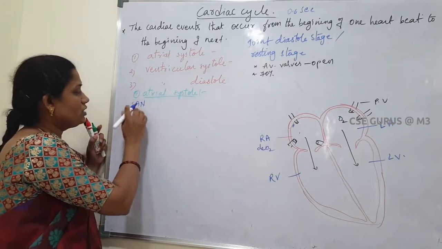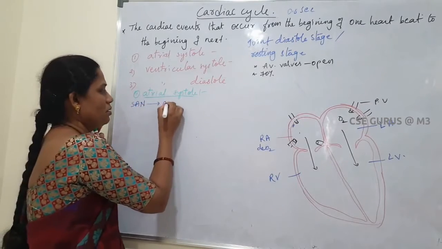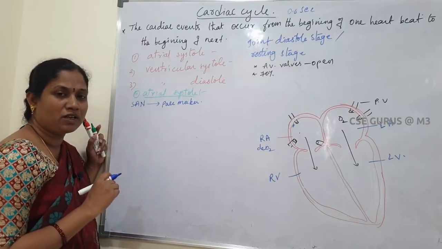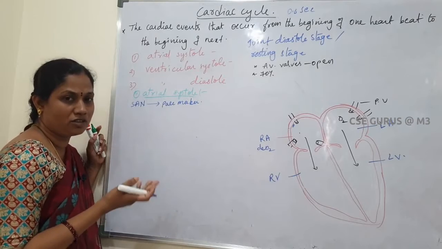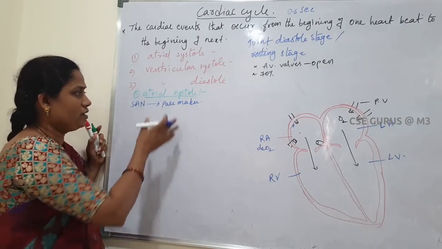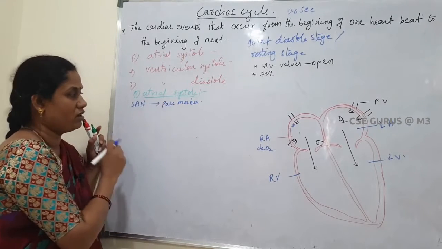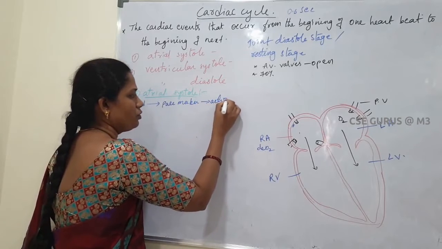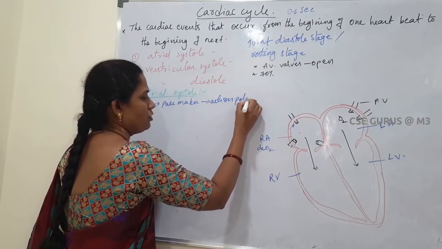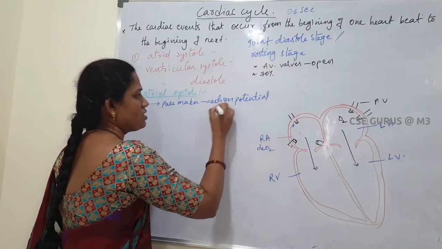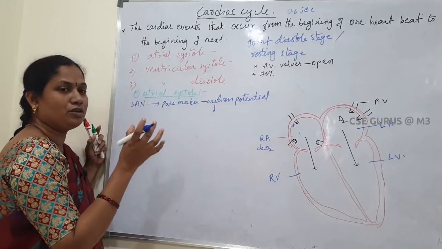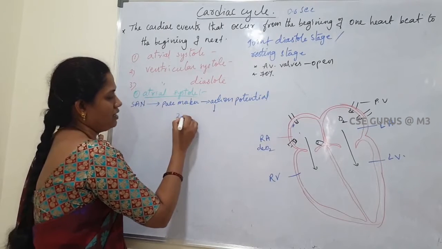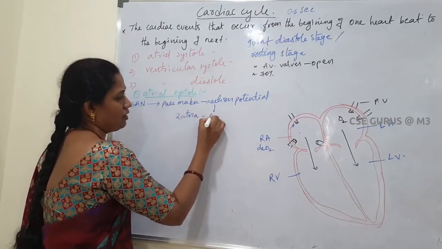The SAN is also called the pacemaker. Why is it called the pacemaker? It can generate action potential without any external stimuli. So first of all, the SAN produces action potential. As a result, the two left and right atria contract.